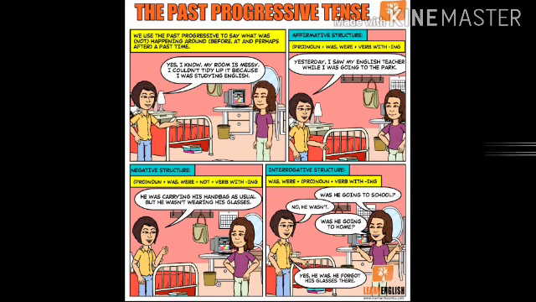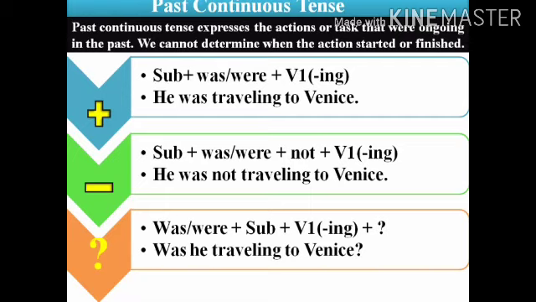Here we observe that they are talking about the activities which were in progress in the past and not over, like studying English, going to the park, carrying a handbag, wasn't wearing his glasses, going to school, going home. This is what our past continuous or progressive tense talks about.